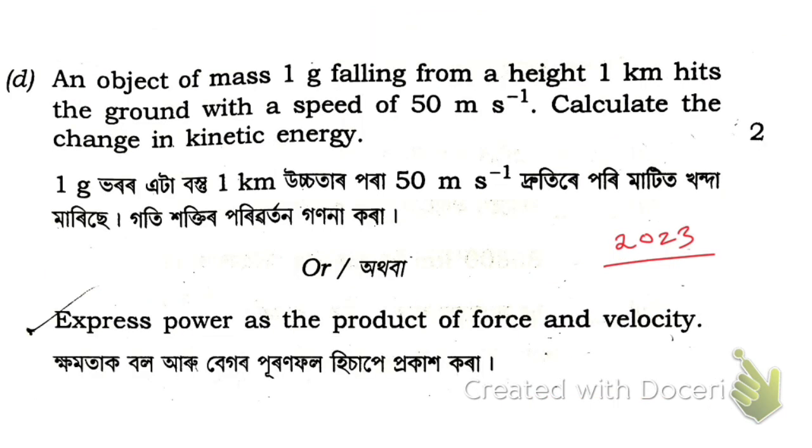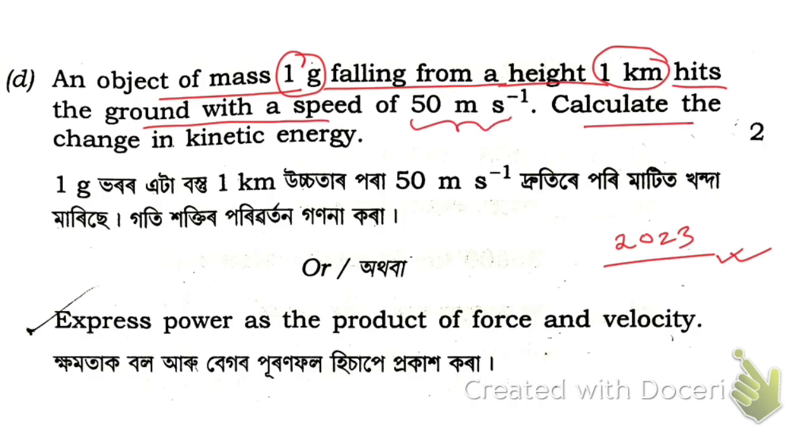So now, an object of mass 1 gram is falling, this was asked in 23, okay, falling from a height of 1 kilometer, hits the ground with a speed of 50 meter per second. Calculate the change in kinetic energy. So let me answer this question.